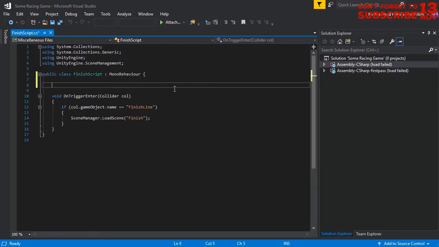and here I'm going to create a variable. I'm going to create a Boolean variable.